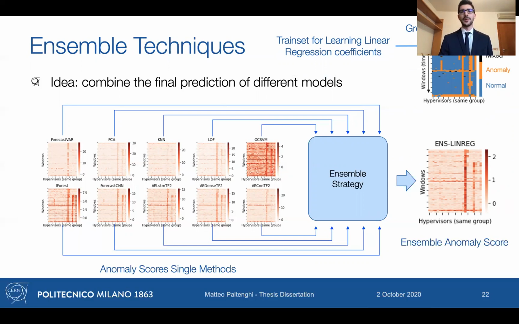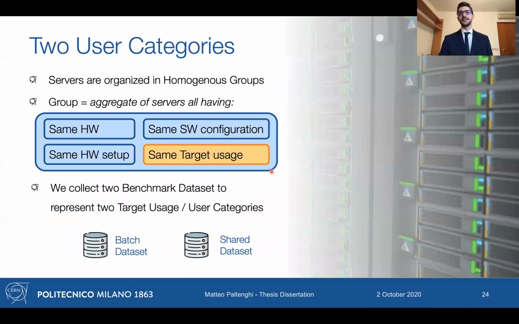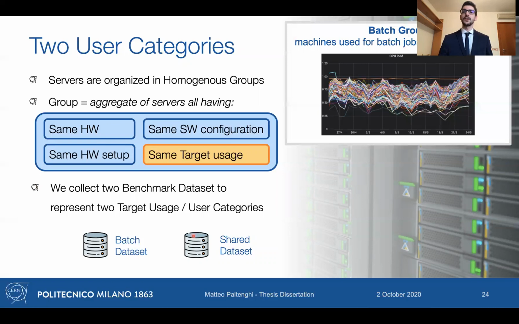The experimental setting: the CERN infrastructure is large. The servers are more than 7,000, but they have some regularities. They are grouped, and these groups contain 100 to 200 servers, and each of those groups has homogeneous characteristics. It means they have the same hardware setup, same software configuration, and also target usage. Based on the target usage, we decided to create two different datasets, the batch dataset and the shared dataset, representing two different use cases. For the batch dataset, all the machines in this group have similar workloads, and these workloads are the elaboration of the data from the experiments.